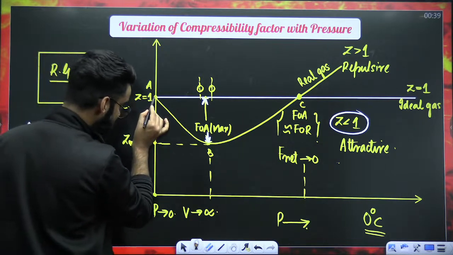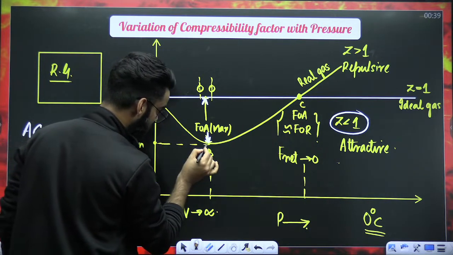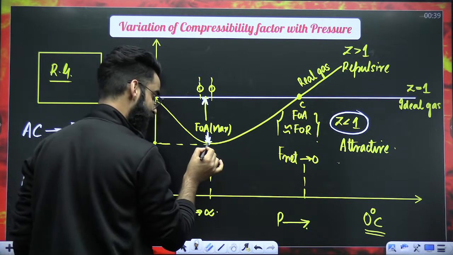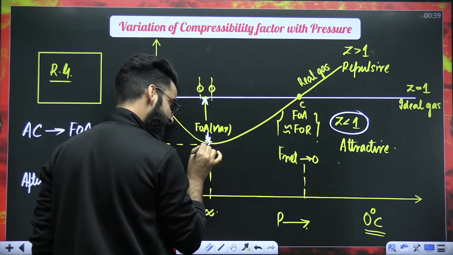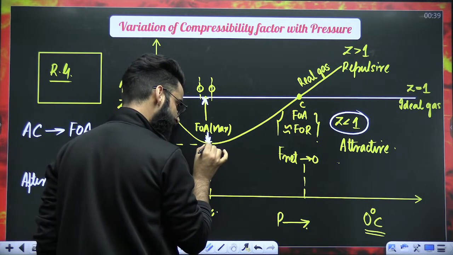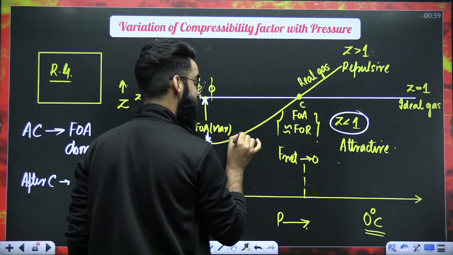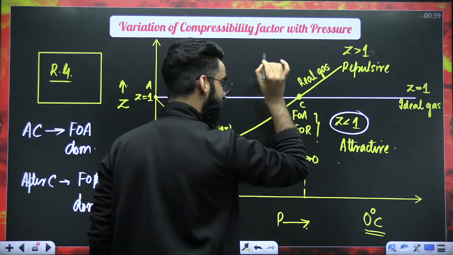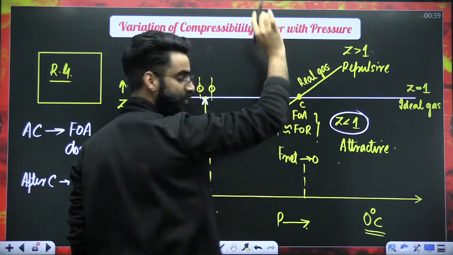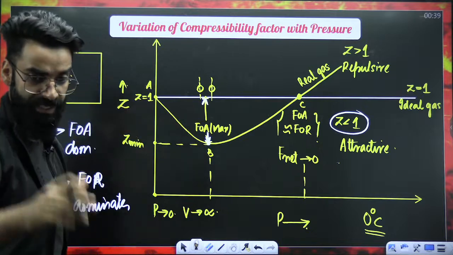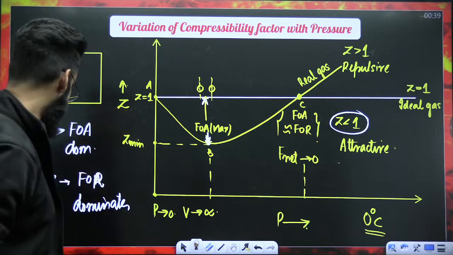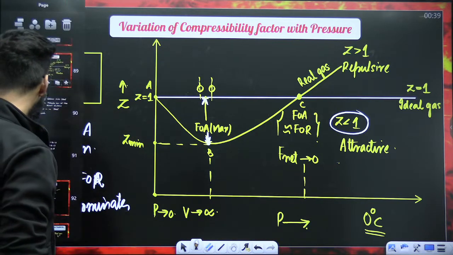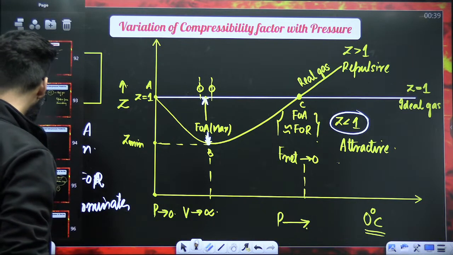No doubt, force of attraction starts to increase from A to B. And at point B, force of attraction is maximum. After that, repulsion starts. It does not dominate, but force of attraction is maximum here. And after that, force of repulsion starts. It does not dominate. It starts. And here, attraction and repulsion become equal. Then repulsion dominates. Okay? Be careful with all these things as well. I hope all these things are super clear to you.